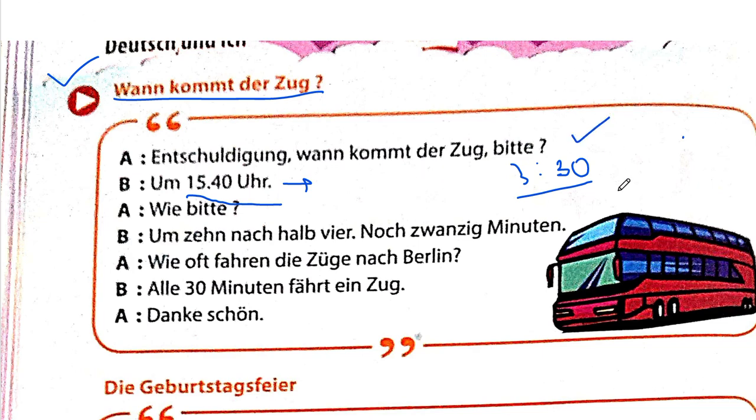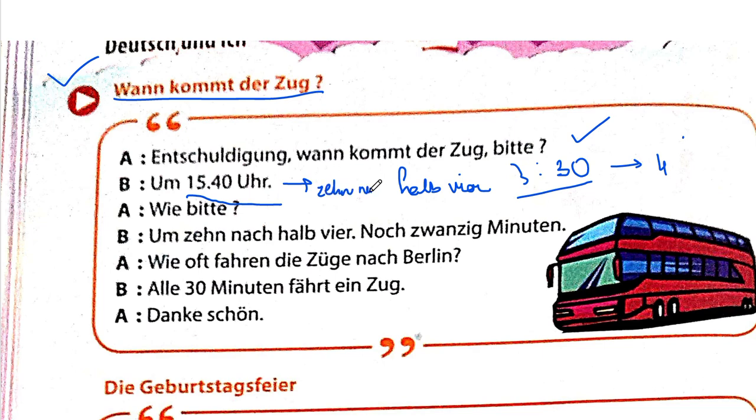I guess this option would be better for me right now. So 3:30 is half of 4 o'clock? Yes. So first of all, I will write halb vier. Half 4. Now I need to add 10 minutes to it. So I will write zehn, which is 10.